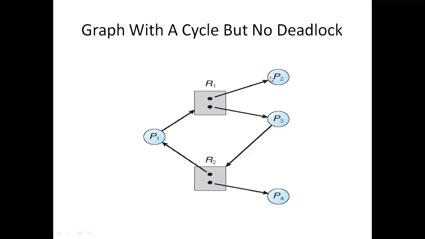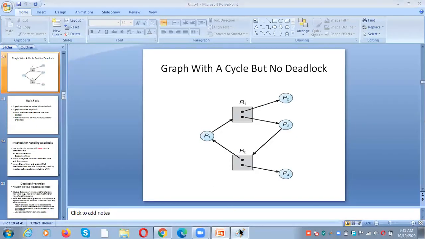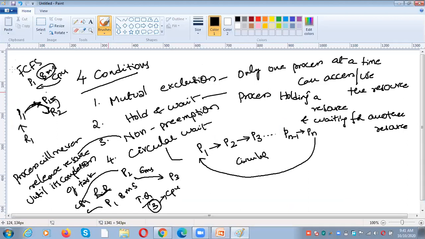Why? Because if these two were not present, for example, with only one instance here and only one instance here, what happens? I will explain with the help of Paint. So here P1 is waiting for the resource R1.